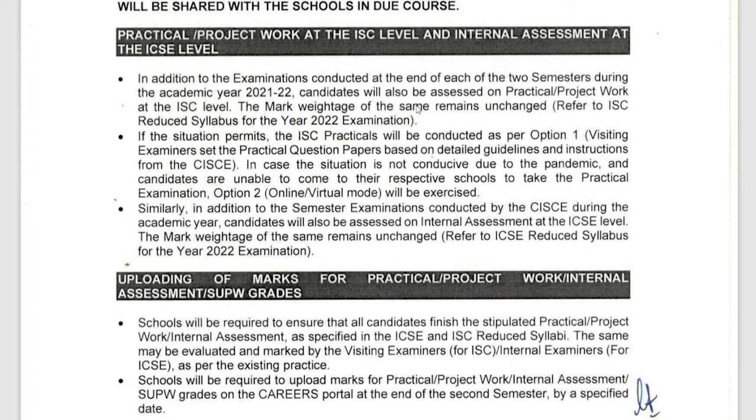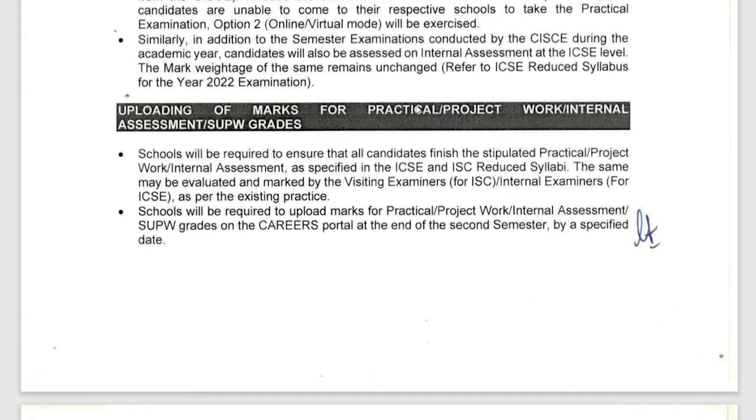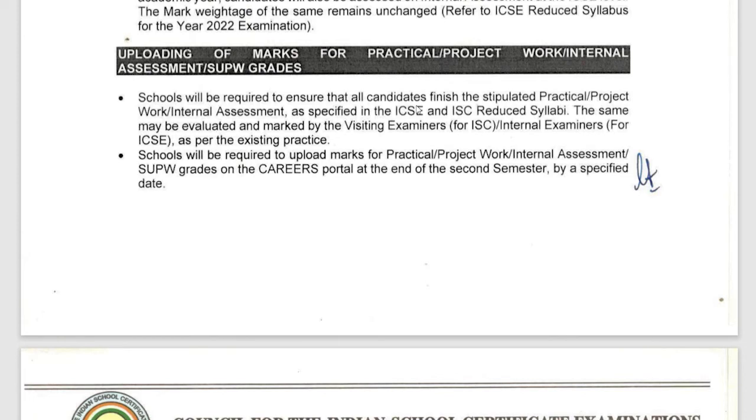Similarly, in addition to the semester examination conducted by CISCE during the academic year, candidates will be assessed on internal assessment at the ICSE level. Mark weightage of the same remains unchanged. So marks weightage will remain unchanged, but internal assessments will also be held and those marks will also be used to assess your performance.